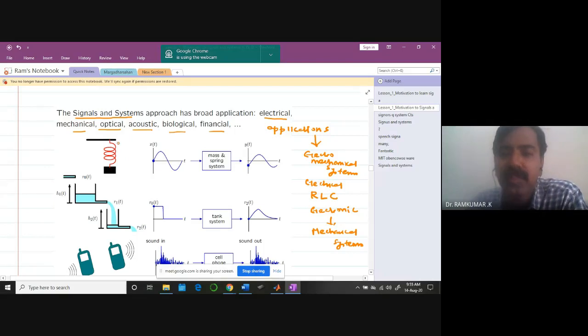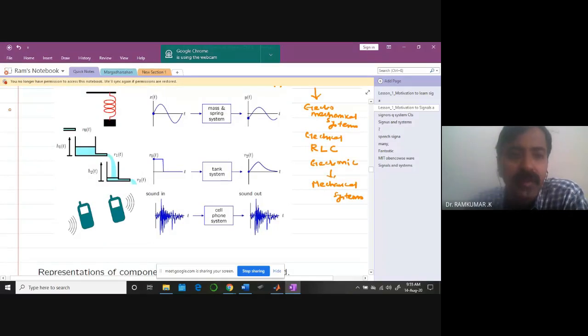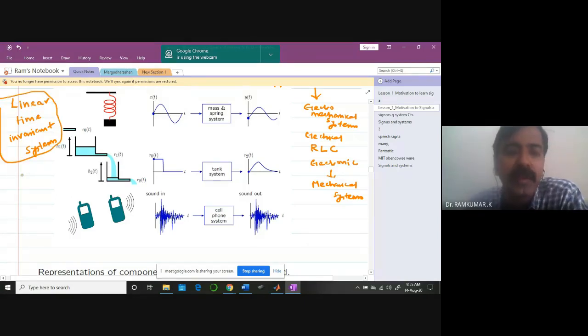So one important point I'd like to say here is, if you look at the systems that we are talking about, okay, we are primarily talking about one particular system called linear time invariant systems. We'll learn about it. Right now, don't worry about all these terminologies, time invariant and all. Just keep it in mind, whatever that we are learning under the undergraduate curriculum is all basically LTI systems. Okay, at the postgraduate level, you'll be learning about non-linear time varying systems, postgraduate level.